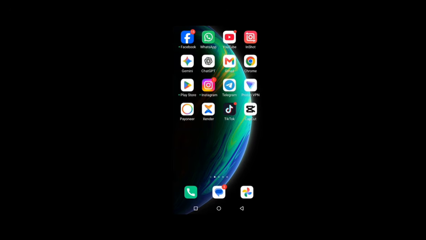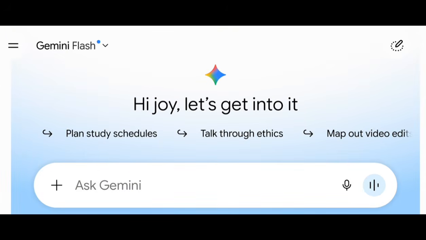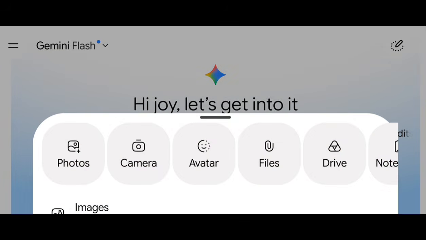I left this so that you can understand that there are so many workflows that you can use for your AI video generation. You don't have to be stuck with one particular tool. If one tool is not working, you can always move to another tool. Do you understand? So this is Gemini, okay? I'll just click on this plus icon. You can use ChatGPT for this.